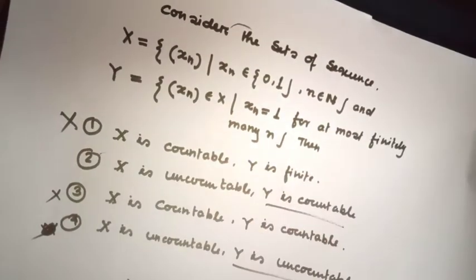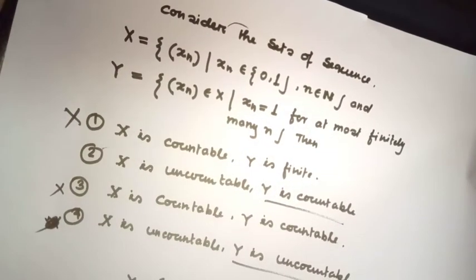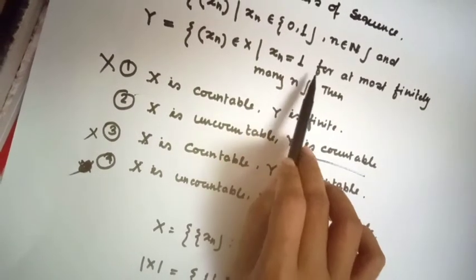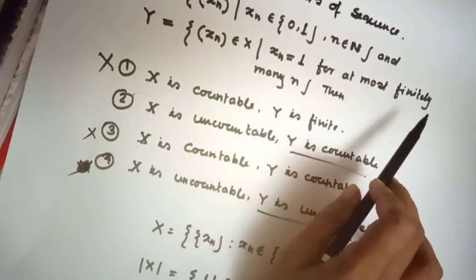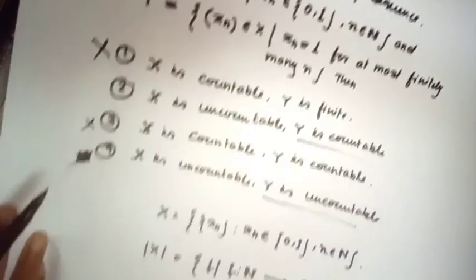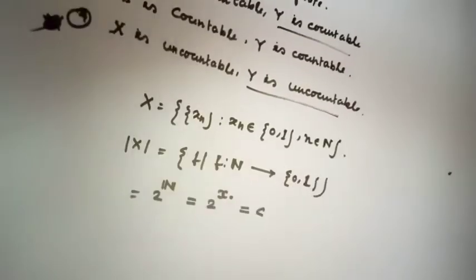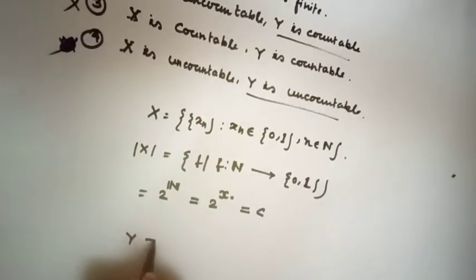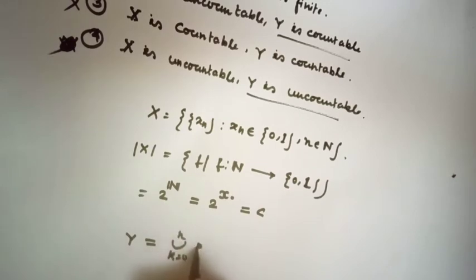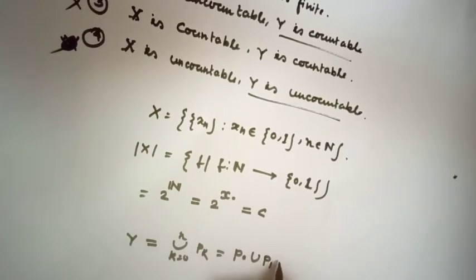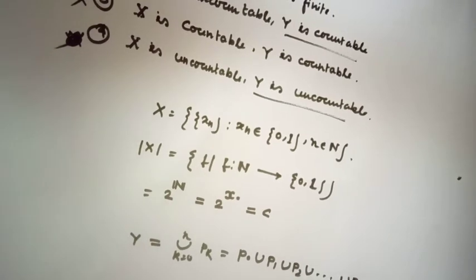Okay, let's see the Y. That means Y equal to the union over k equal to 0 to n of Pk, which is equal to P0 union P1 union P2 union dot dot union Pn.